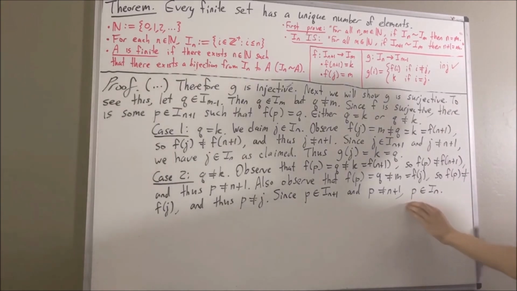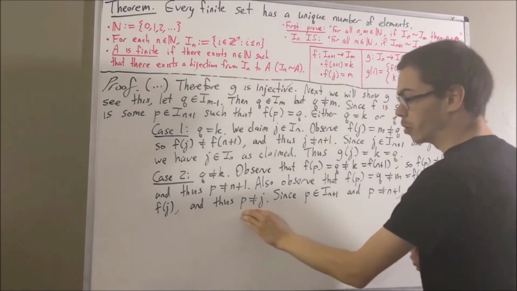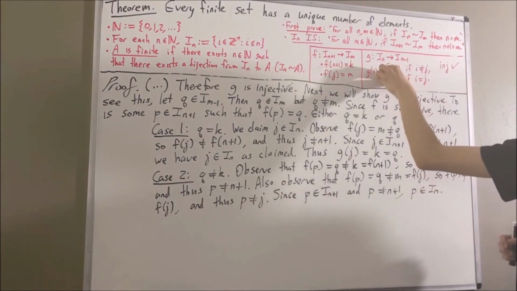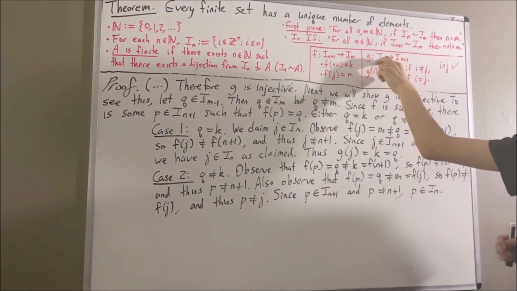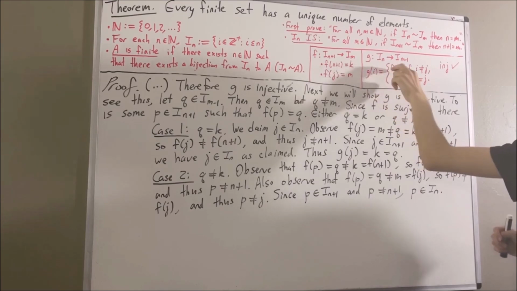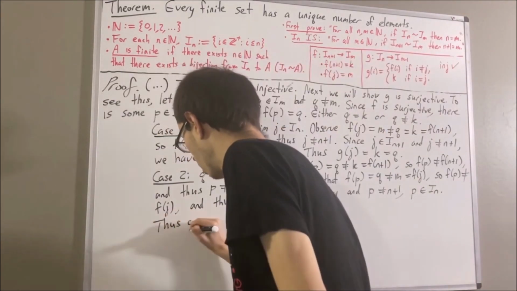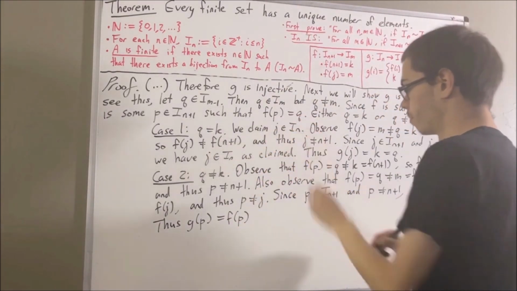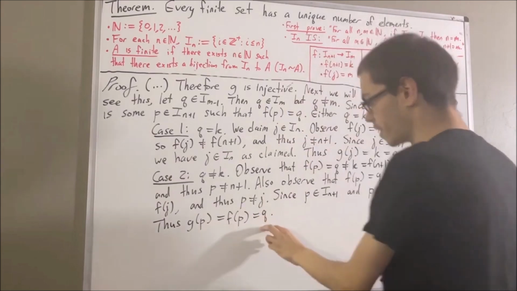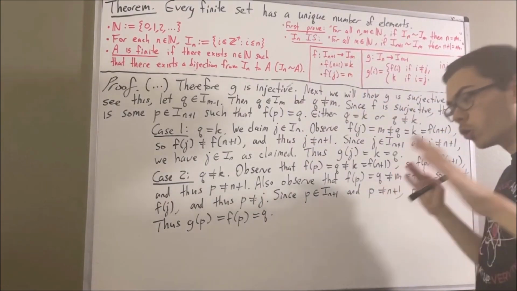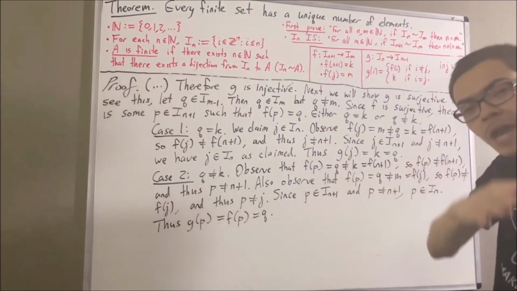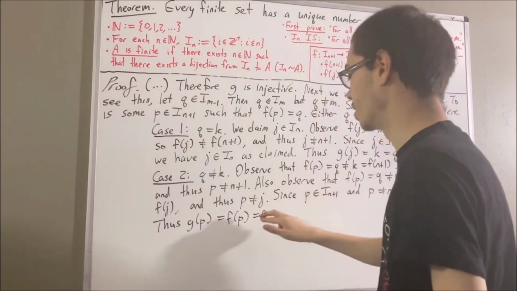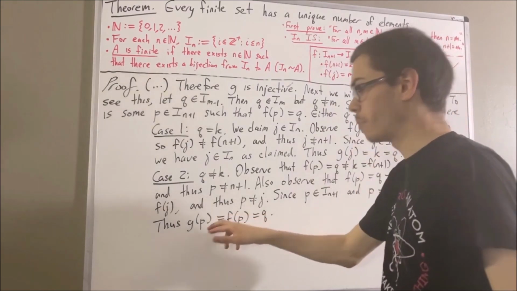So we have that p is an element of I_n, and p is not equal to j. Well, when we send p into the function g, which we can since it's an element of I_n, we have that g of p is equal to f of p. And we know that f of p is equal to q. So g of p is equal to q. So what do we see here? Well, we have found an element t in I_n such that g of t is equal to q, namely p.